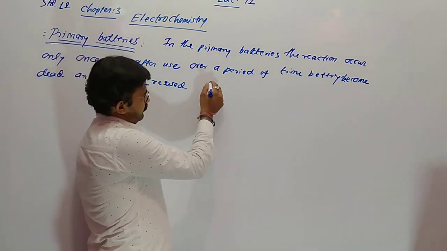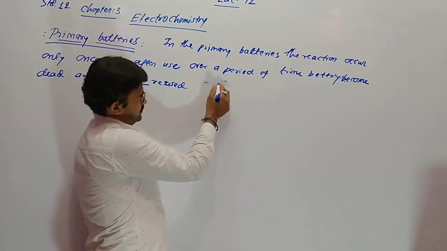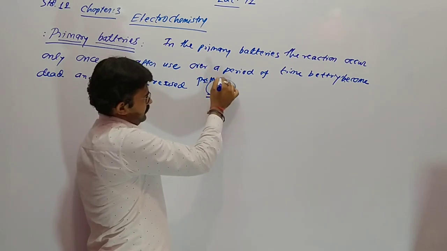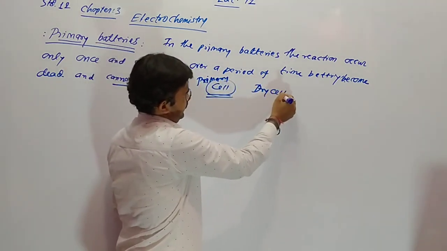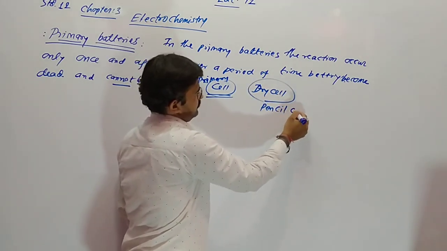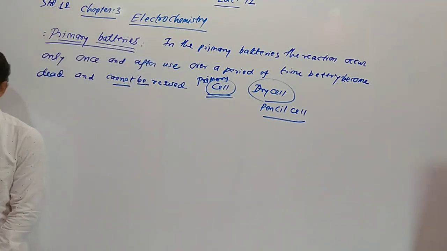So an example of this type of cell, a primary cell, is our dry cell, our pencil cell. Household, we are familiar with it.